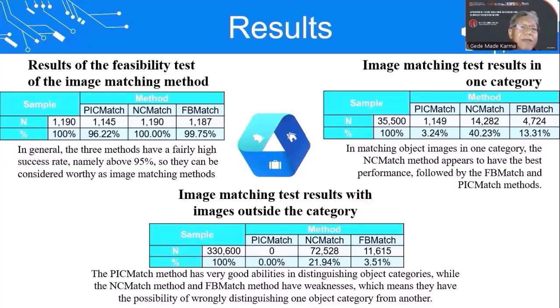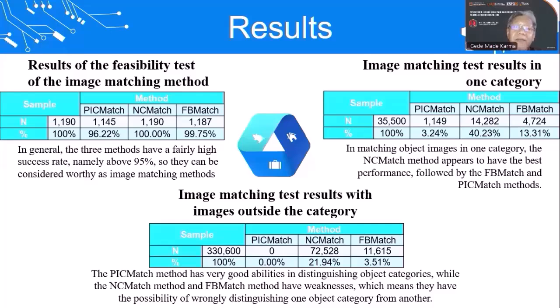1,190 samples matched by the NC-match method, that means 100%, and 1,187 matched by the FB-match method, that's about 99.75%. In general, the three methods have a fairly high success rate, namely above 95%, so they can be considered worthy as image matching methods.